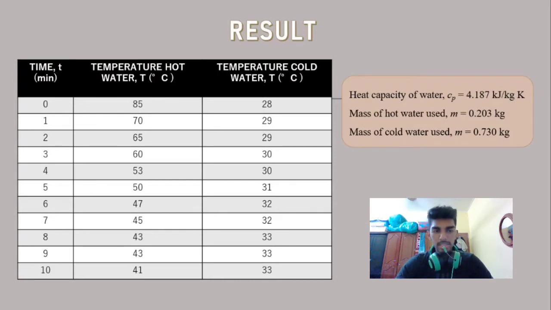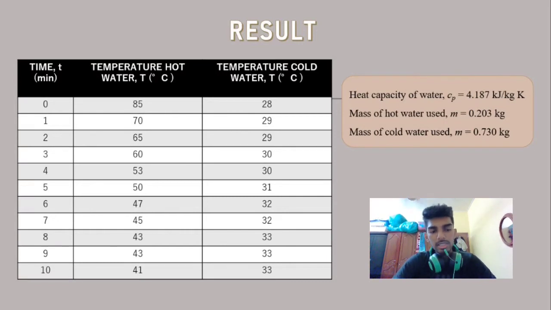As we look at table 1, for every 1-minute interval, the temperature of hot water and the temperature of cold water is recorded using a thermometer, by placing it in the specific beakers, the hot water beaker and the cold water beaker. At the initial point, the initial temperature of hot water is 85 degrees Celsius, and the initial temperature of cold water is 28 degrees Celsius.